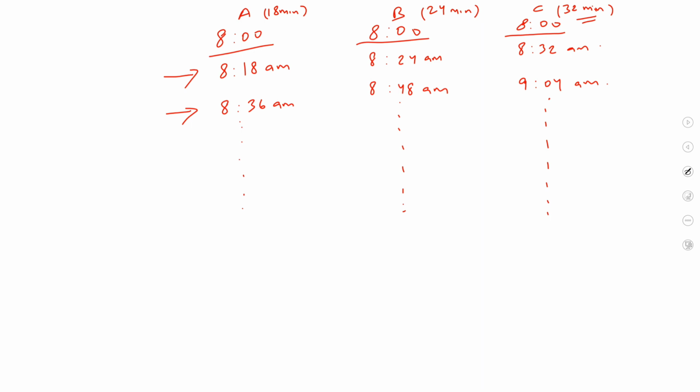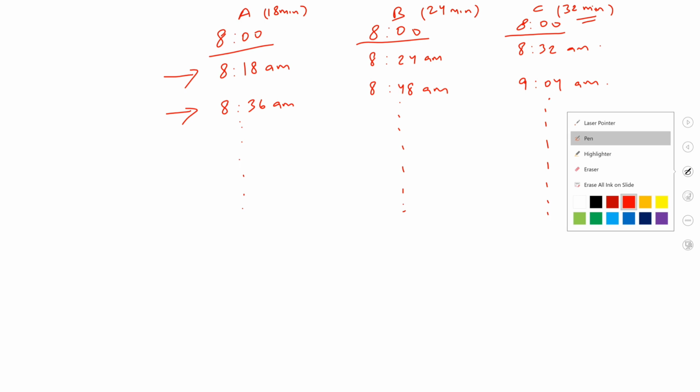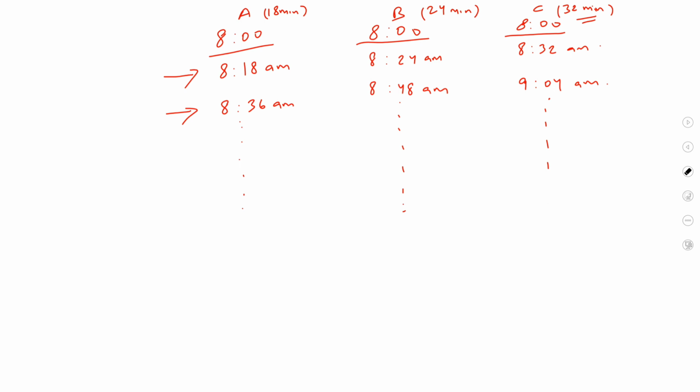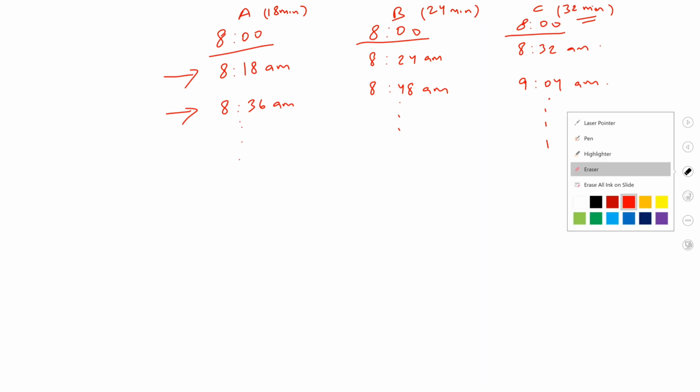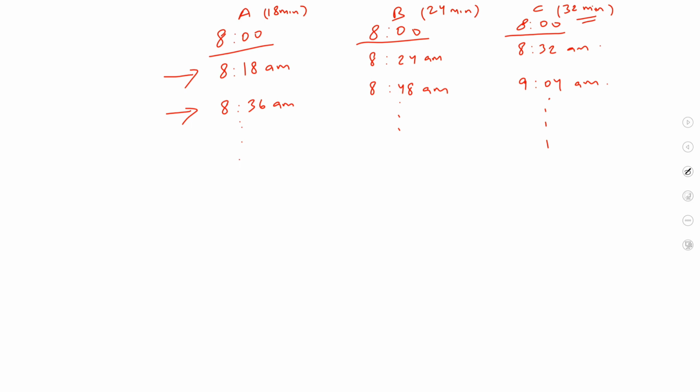For this question we have to find the LCM of all the intervals, because at that LCM all three bells would show the same time, and so they will ring at the same time.